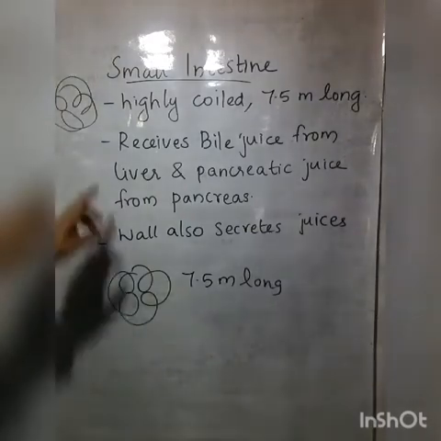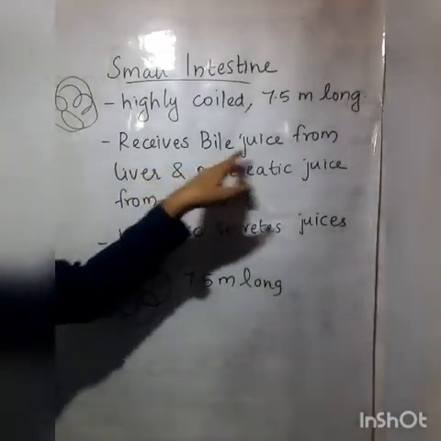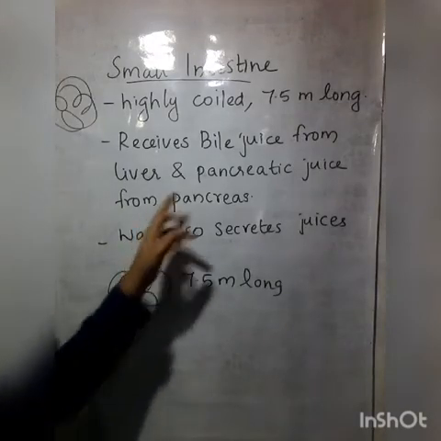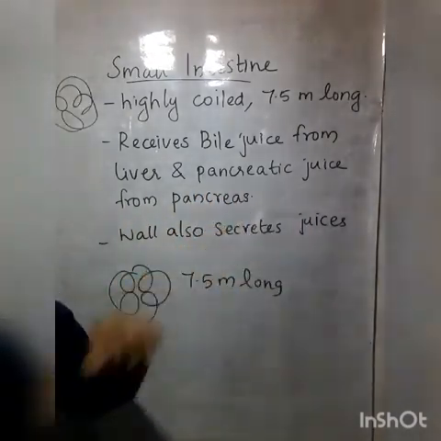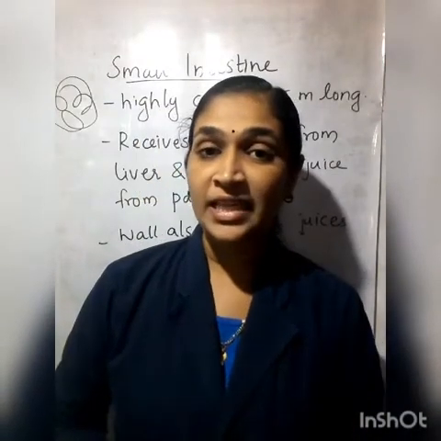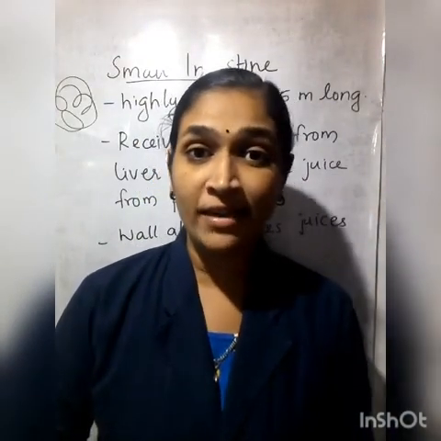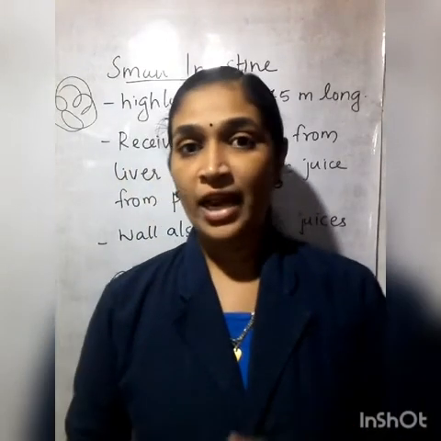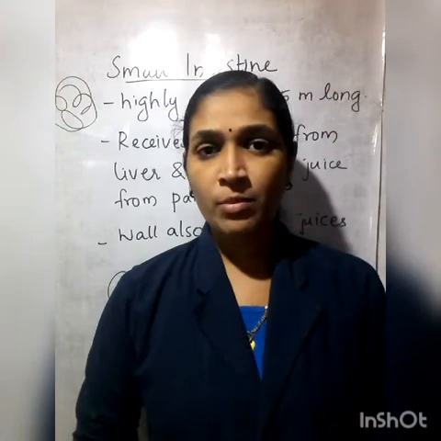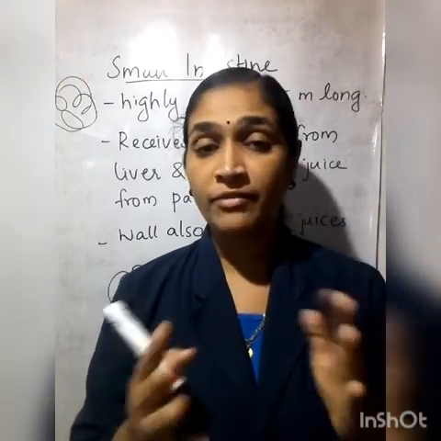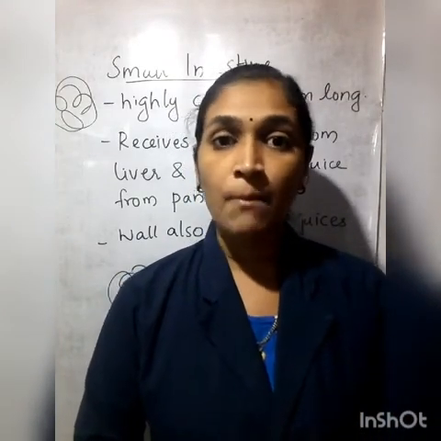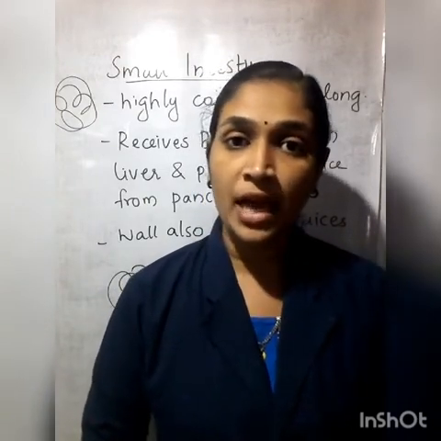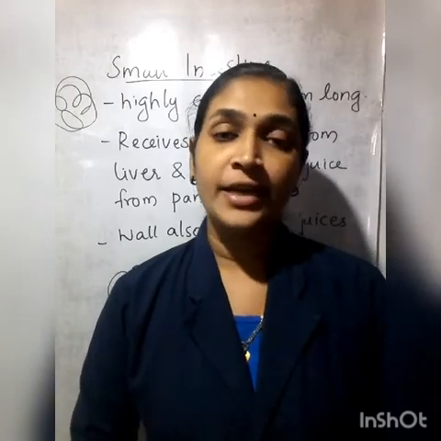Okay. Then it receives bile juice from the liver and pancreatic juice from the pancreas. We said this while discussing secretory glands which help in digestion. We discussed the liver and pancreatic juice. Did you remember that? Yes. So the liver secretes a juice named bile, and the pancreas secretes a juice named pancreatic juice, which helps in digestion.